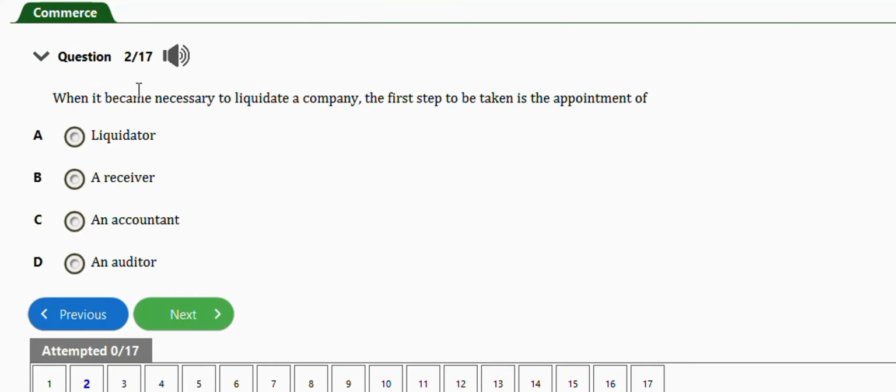The next question is this one. It says, when it became necessary to liquidate a company, the first step to be taken is the appointment of, we have a liquidator, a receiver, an accountant, an auditor. So the right answer is option A, a liquidator.